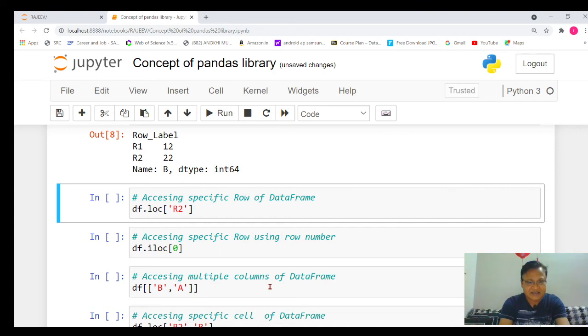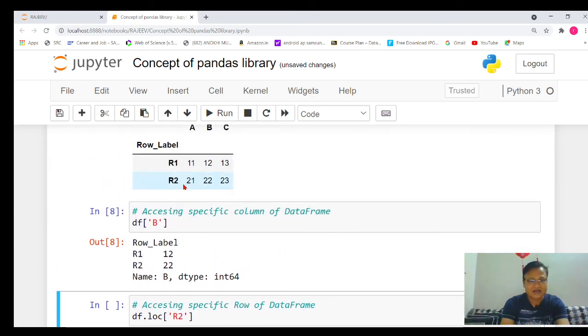To access a specific row of a data frame, we use df.loc, which we keep on using, that means the location. I want to display the data at the location of row R2, that means row 2 data. Row 2 data, if you see in our data, is 21, 22 and 23.